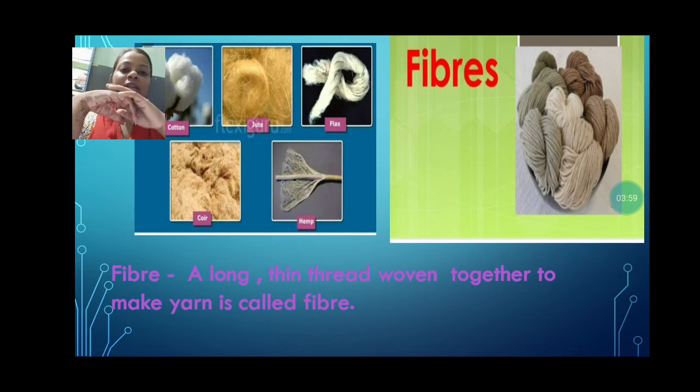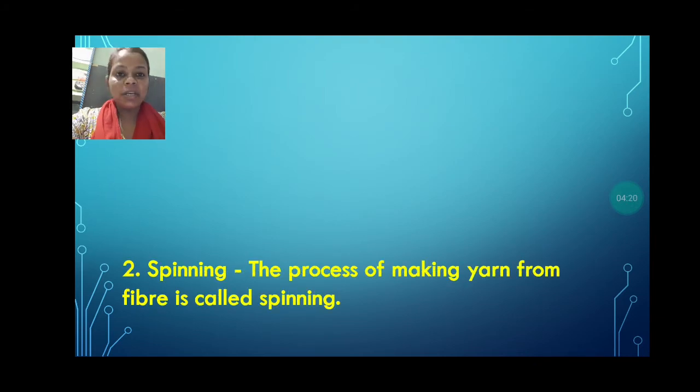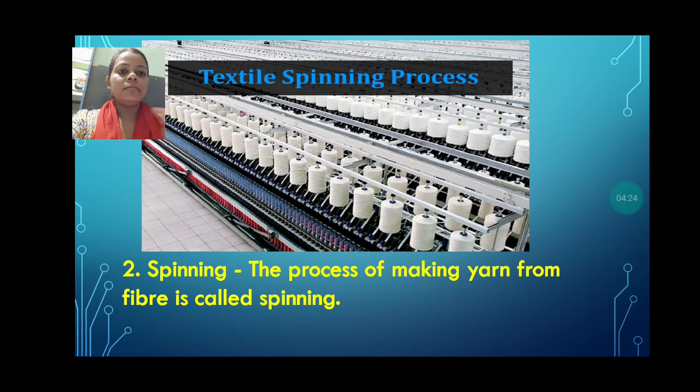Okay, now what is yarn? Yarn is a bundle. Okay, as you can see in the picture, yarn is a bundle in which the fibers are present. Understood? So thread like structure is fiber, and when these fibers are collected, then it is known as yarn. Second we are going to discuss is spinning. Okay, the second process in the method of making the clothes is spinning.